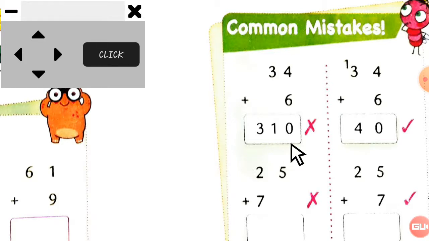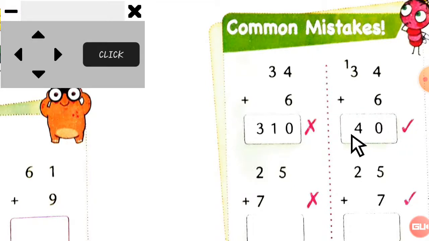This is not a proper way. You can't write 10 together here, and then 3 as it is, so here is the answer 310. But this is the wrong way. See, here is the right way. 4 plus 6 is equal to 10, so 0 is at the ones place. So 0 is here, and that 1 from the 10 is here as a carry forward. And this one you have to add to the 3. So here is the answer 40.